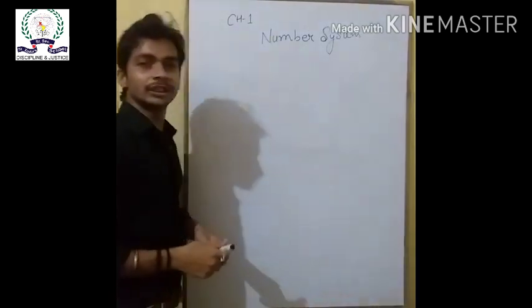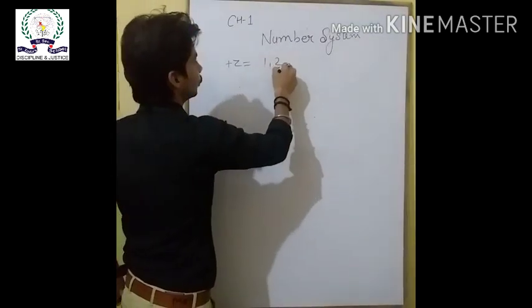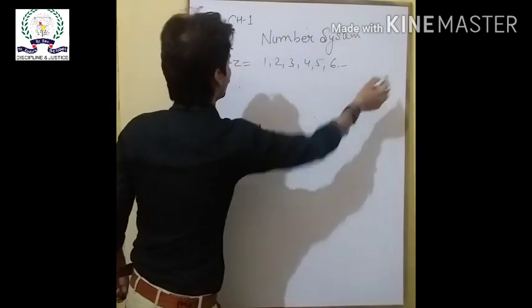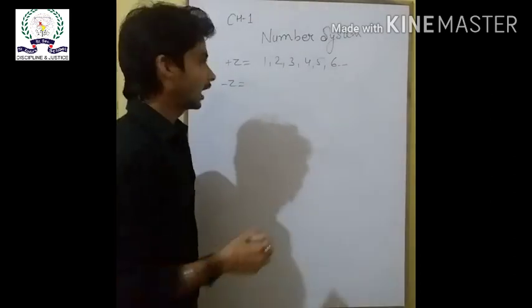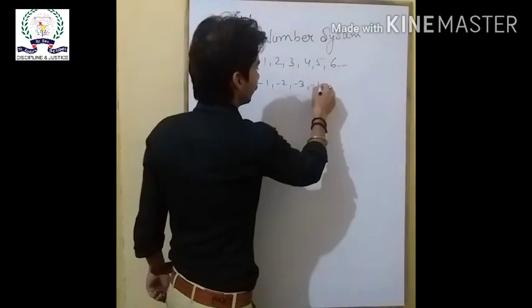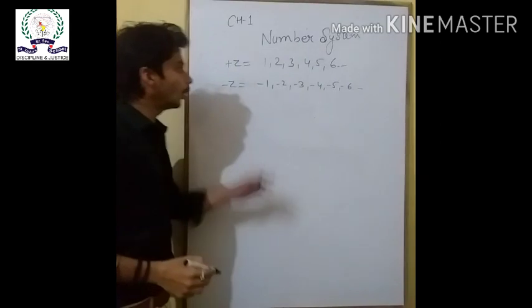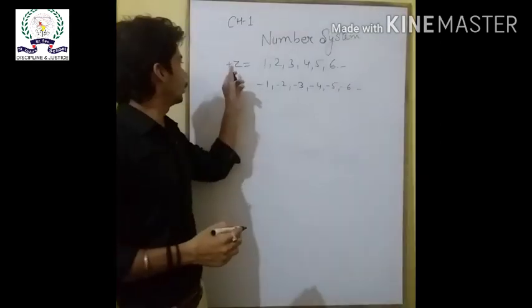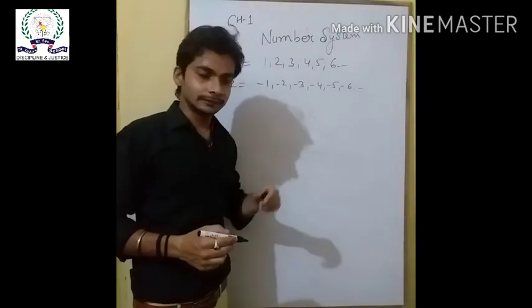The positive integers, represented by positive Z, are 1, 2, 3, 4, 5, 6 and so on, and the negative integers, represented by minus Z, are -1, -2, -3, -4, -5, -6 and so on. All these negative numbers are called the negative integers, and all positive numbers are called positive integers.